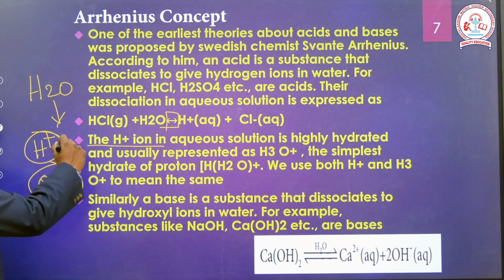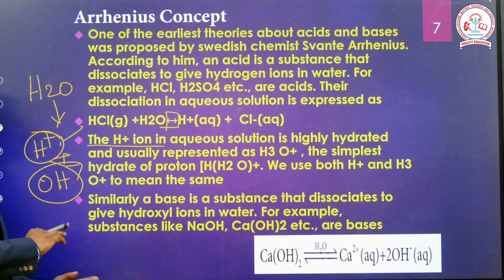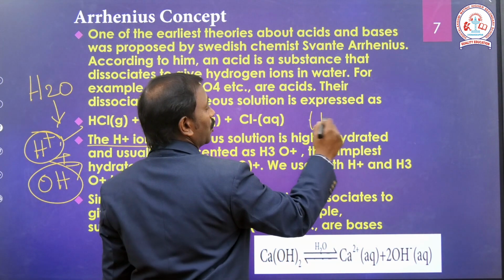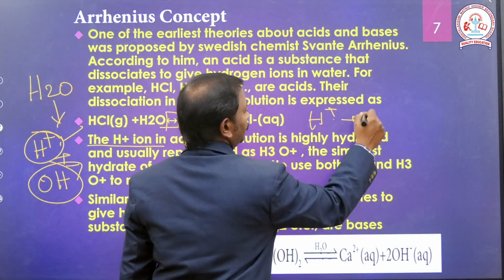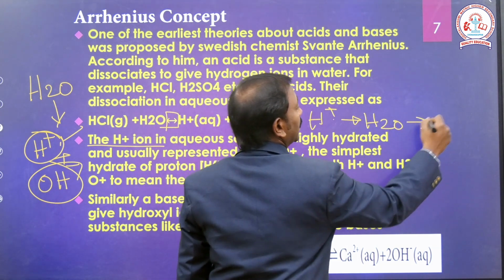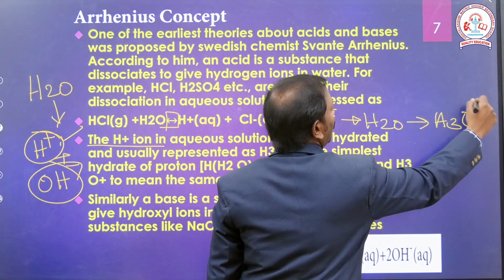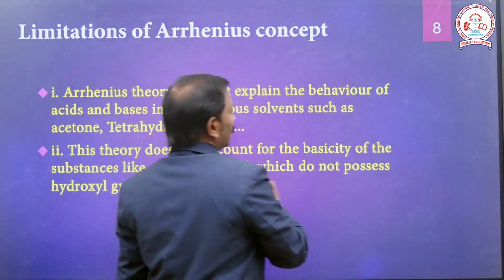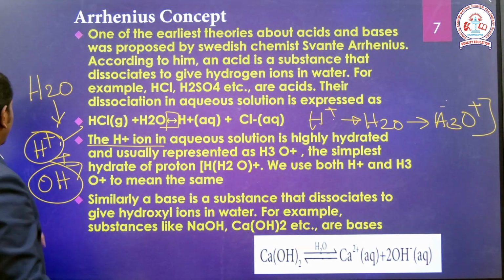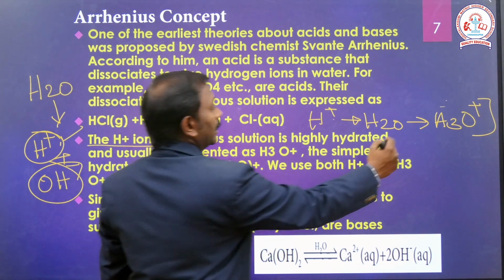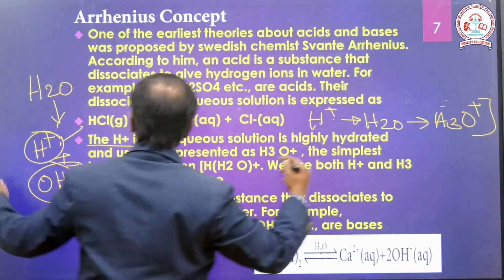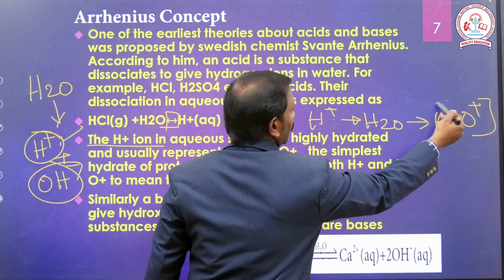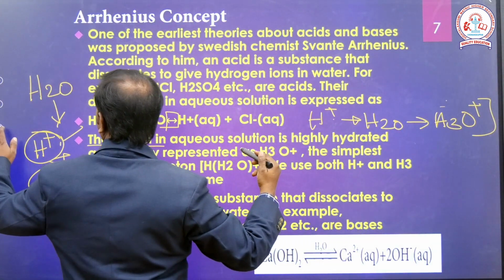That H plus is highly hydrated, so it joins with another water molecule to give H3O plus, the hydronium ion. So H plus and H3O plus are the same.